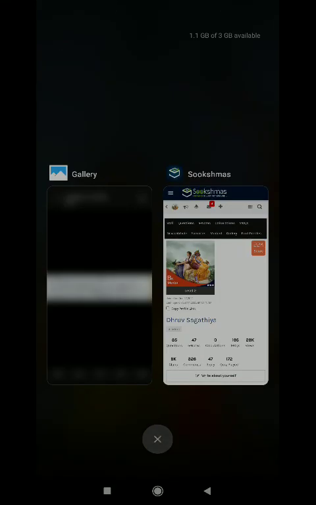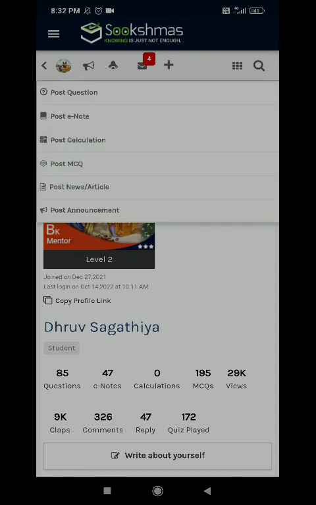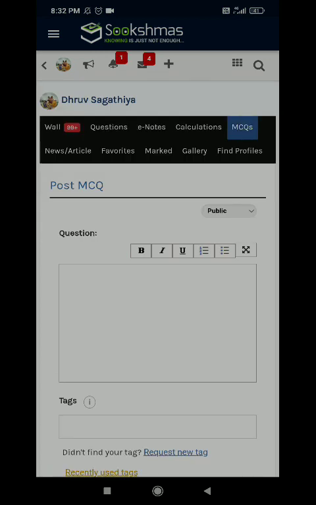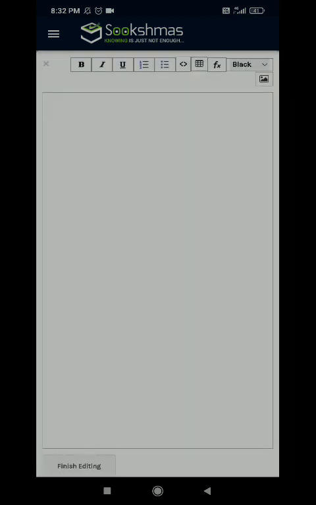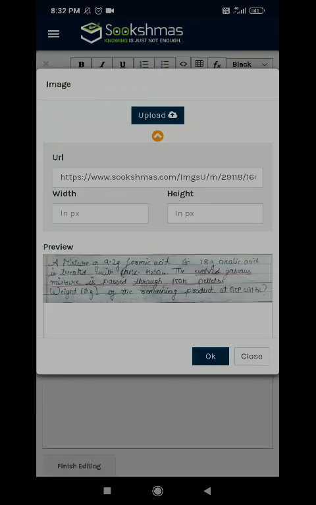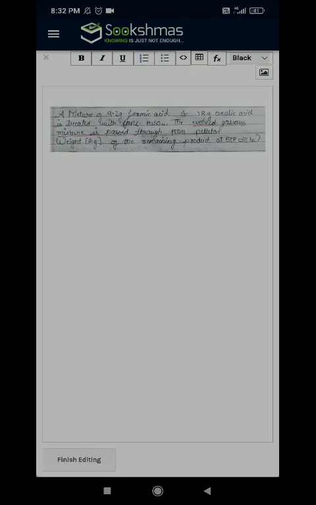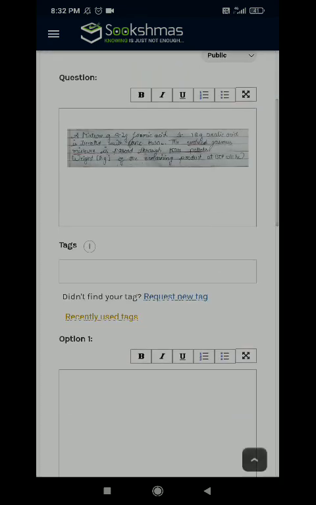So let's do it. I will go to the plus section over here, and I will get the post MCQ option. If I go into that option, I will get this arrow. I will look into the image uploads, and I will get this question from the gallery I have uploaded, and I will set it OK and finish editing. This is the question which I have explained.